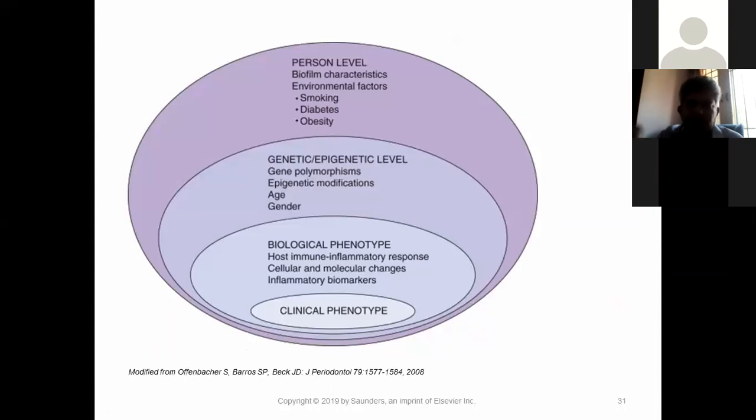Cytokines, prostaglandins, MMPs. Now, as I told you, on the personal level, there is smoking, diabetes, obesity. On the genetic level, some diseases are genetic, so you have to take that into account in the cases. That's why the case history is so important. Where you ask the medical history and the present drugs the patient is taking, you check the BP and the sugar. These are also important in your treatment.